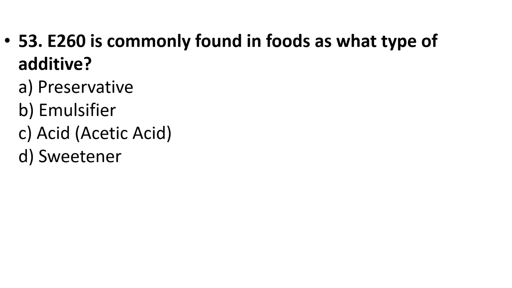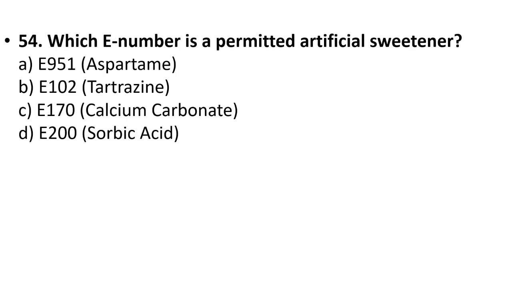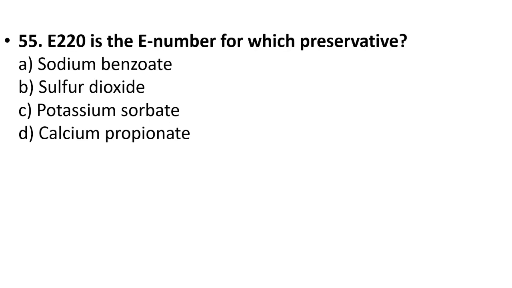53. E260 is commonly found in foods as what type of additive? Preservative, emulsifier, acid, or sweetener? Your answer is option C, acid. 54. Which E number is a permitted artificial sweetener? E951, E102, E170, E200. Your answer is option A, E951, aspartame. 55. E220 is the E number for which preservative? Sodium benzoate, sulfur dioxide, potassium sorbate, calcium propionate. Your answer is option B, sulfur dioxide.